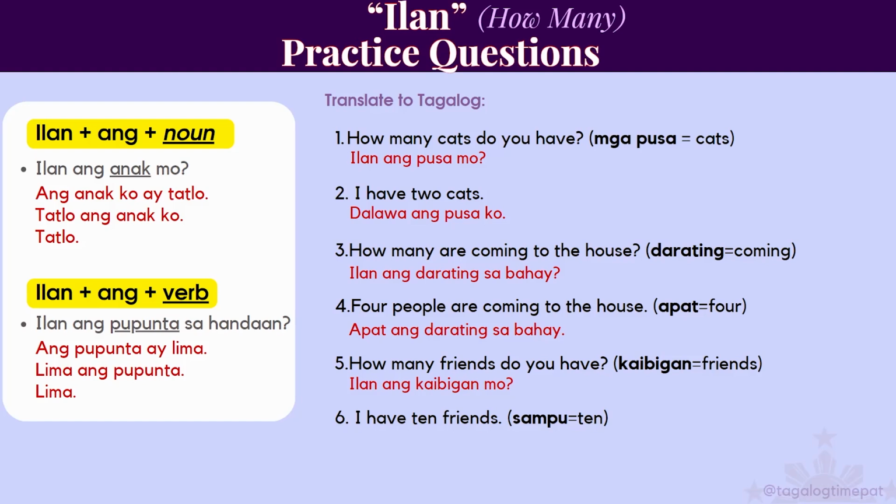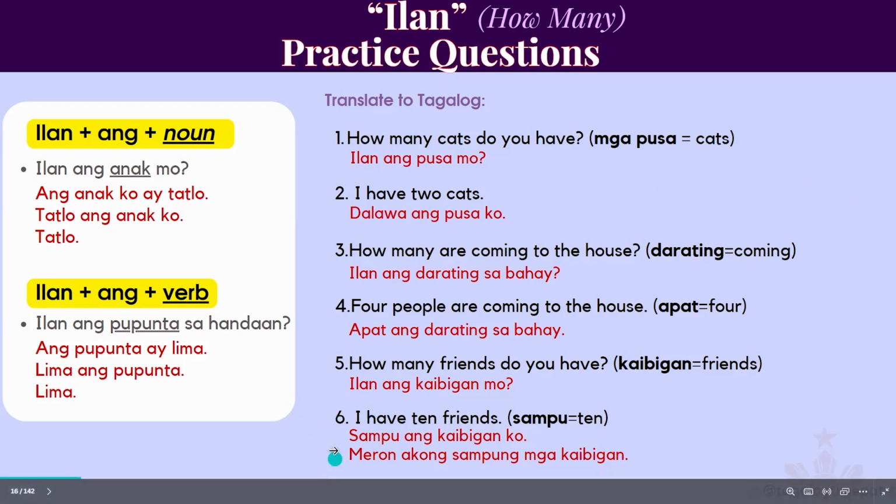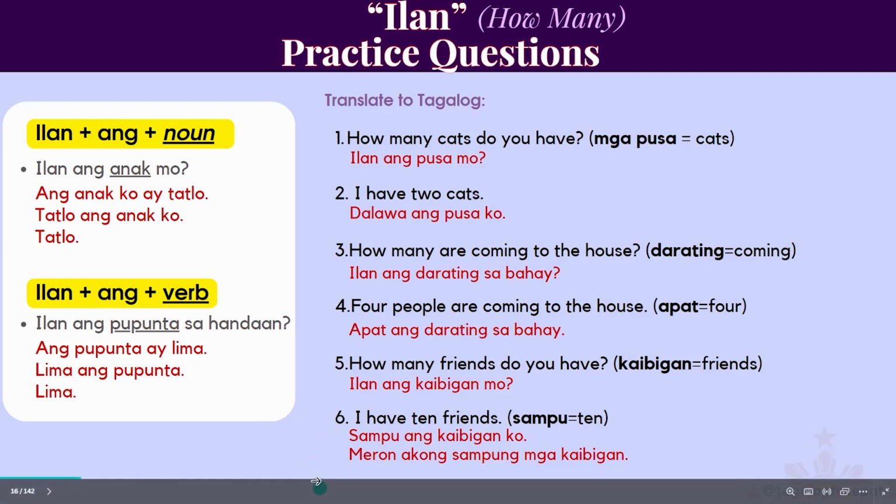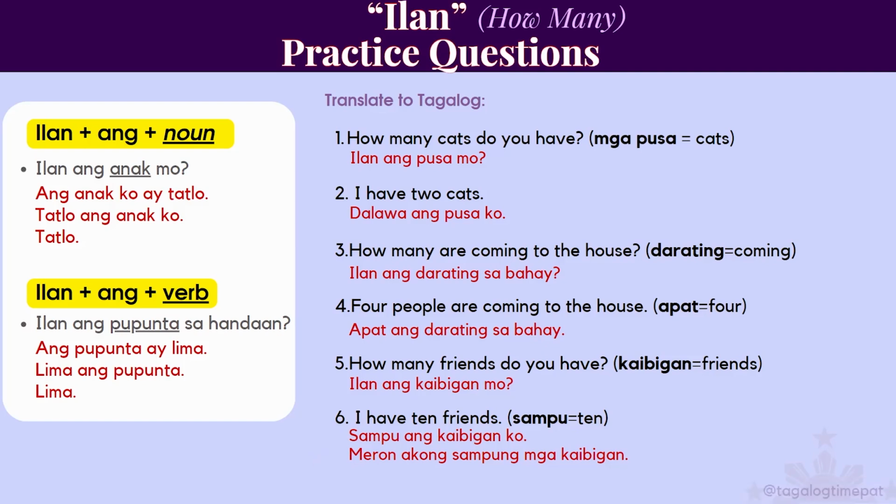Number 6, I have 10 friends. Sampu means 10. Sampung kaibigan ko. Or sampung mga kaibigan ko. Another way to answer this, meron akong 10 mga kaibigan. So I want to show you again, there are different ways to answer. There's a long form, there's a short form, there's an even shorter form, right? Just say the number by itself. So if you hear different responses, hopefully you can recognize some of the vocabulary words and just kind of go from there.